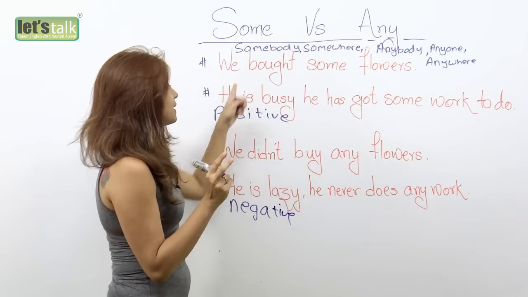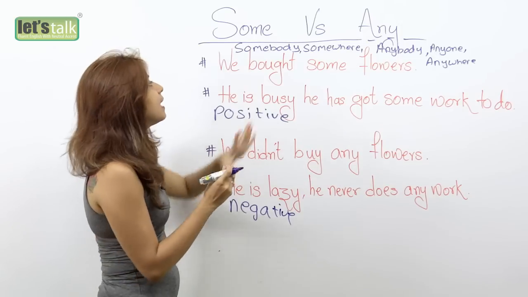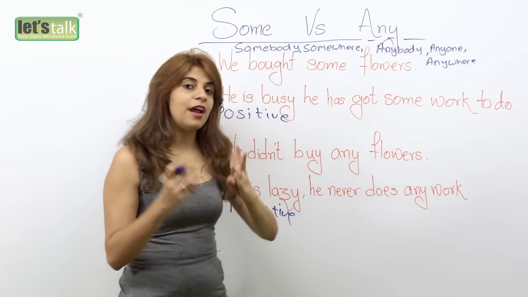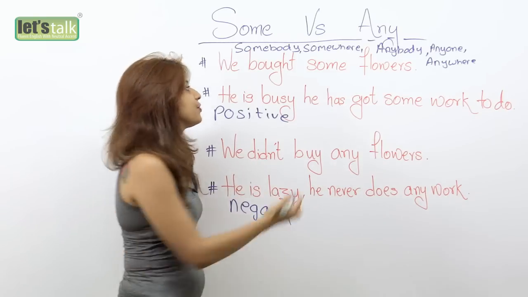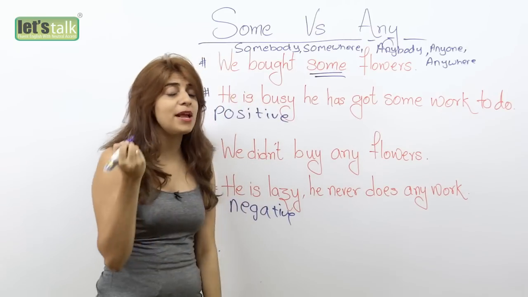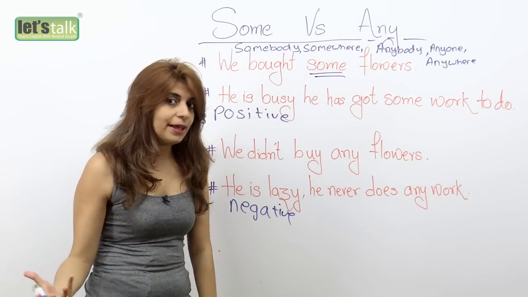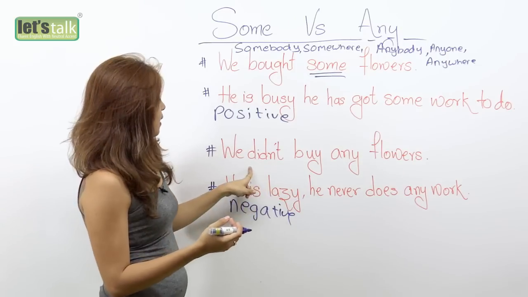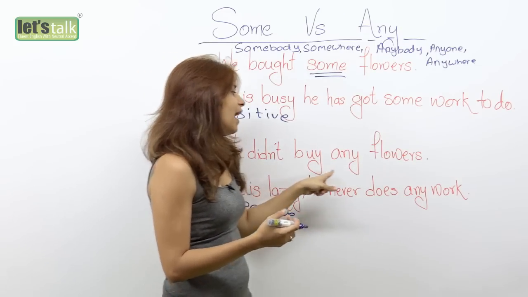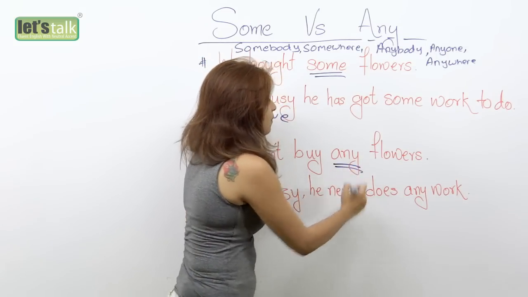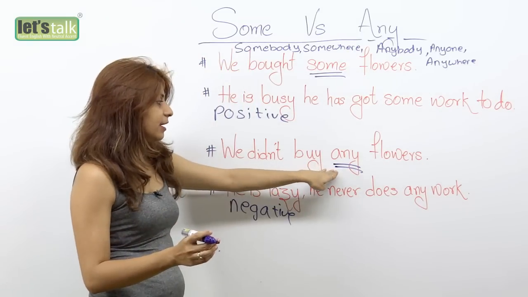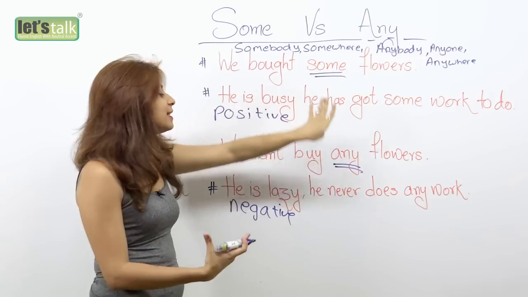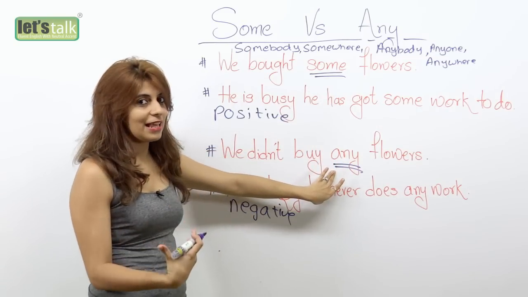Here I have 2 examples for you. A positive sentence using the word some: We bought some flowers. Of course, you are not mentioning how many flowers you bought. And if you look at the example here, we didn't buy any flowers. So this is negative, this is positive. The word some is used in a positive sentence, whereas the word any is used in a negative sentence.